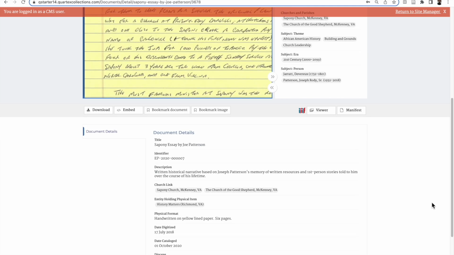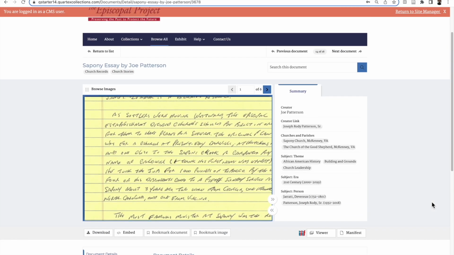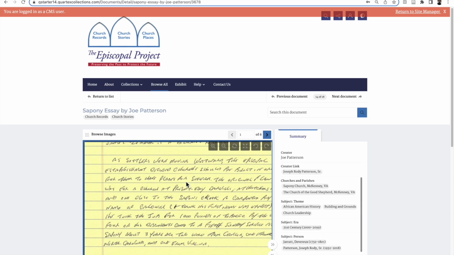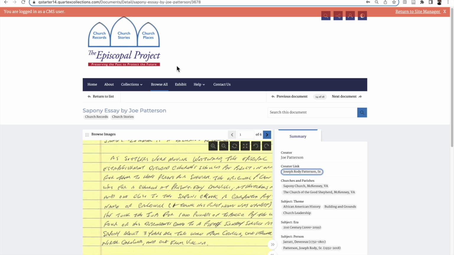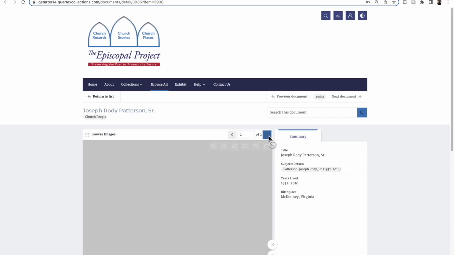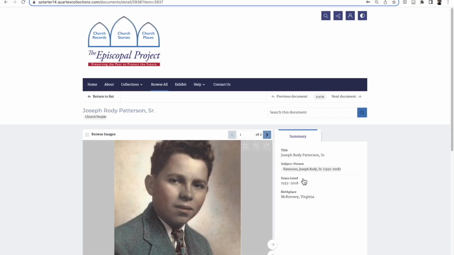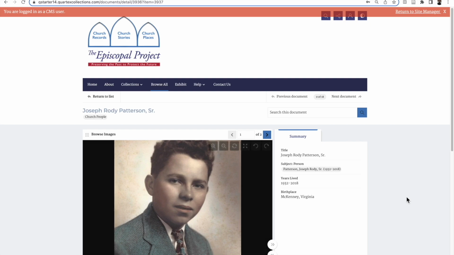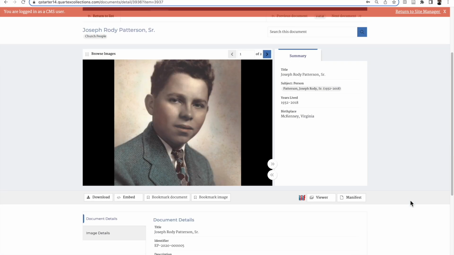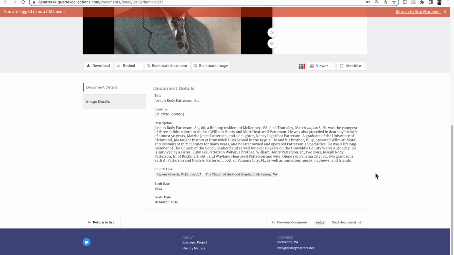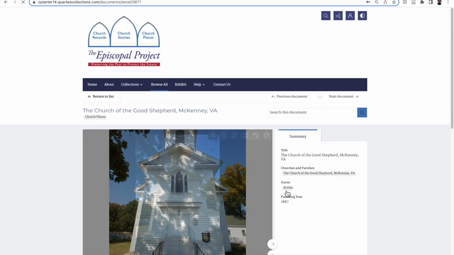After I read this essay, imagine that I'm interested to learn more about Joseph Patterson. I can click on his name here to learn more about him. This is a church people item for Joe Patterson. It includes 2 images and biographical information. In the biography, I learned that he was a member of the Church of the Good Shepherd.